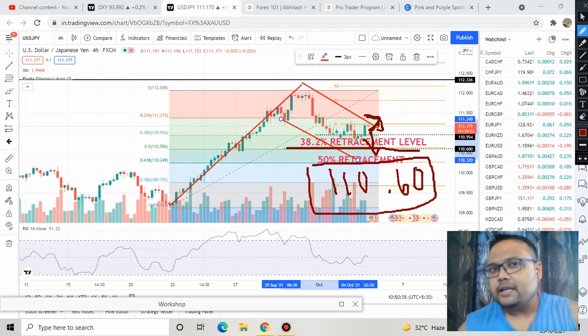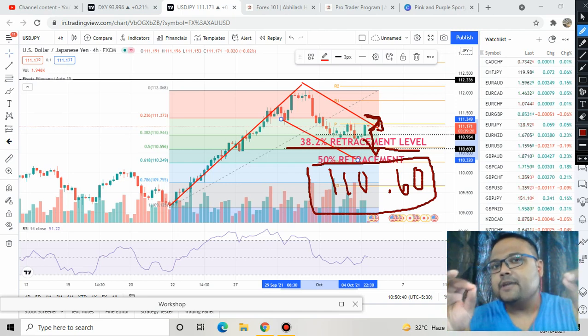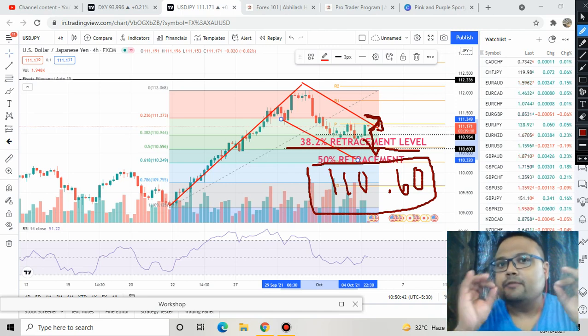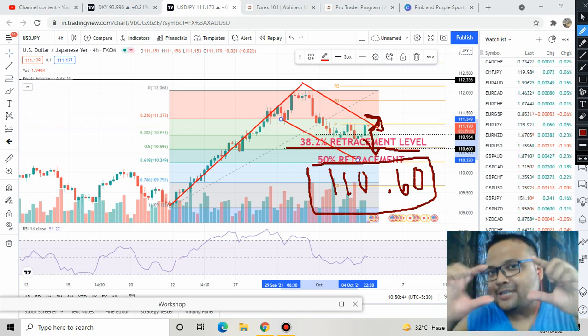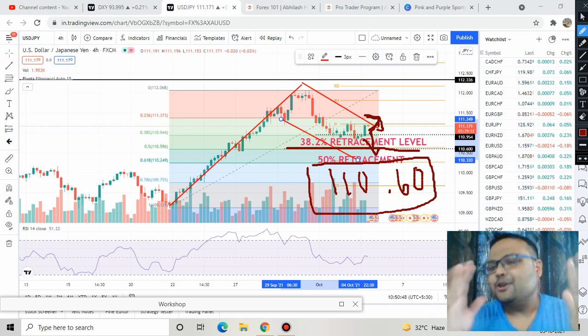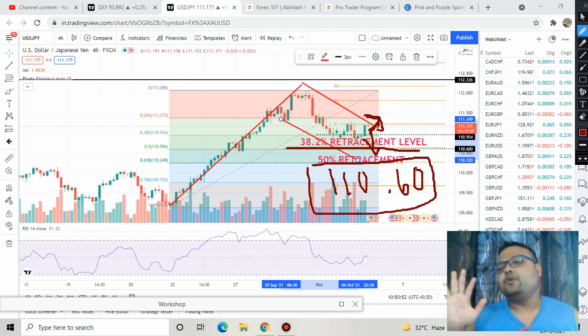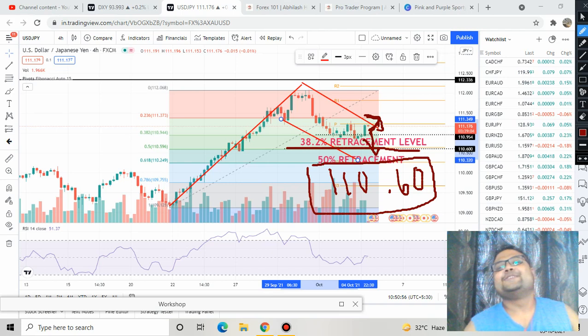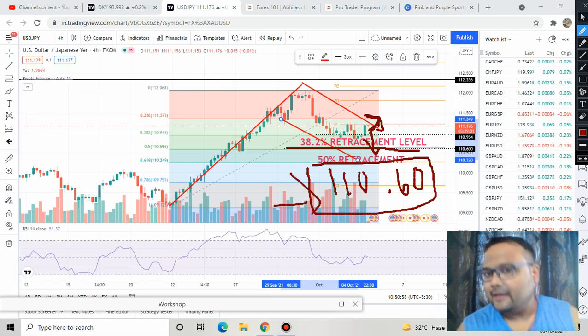Just make sure that in case you are shorting the market or planning to, the price is being supported by volume. It means that the size of the candles should be big. That's it. If possible, do not short the market below the 110.60 level. I'm still hoping the market will be going up, but as we all know, market is market. So do not short below it, and in case there is an uptrend or the market starts going up from here, click on the buy button.